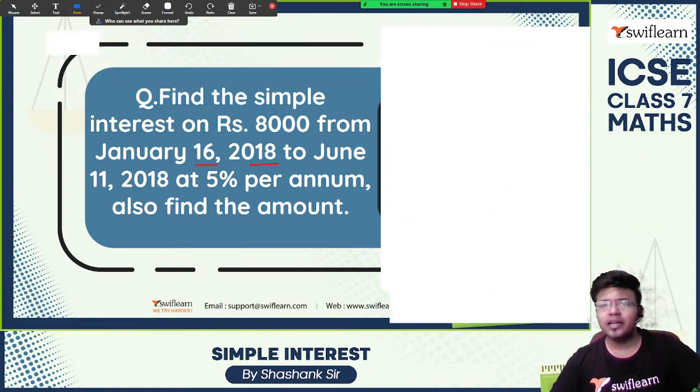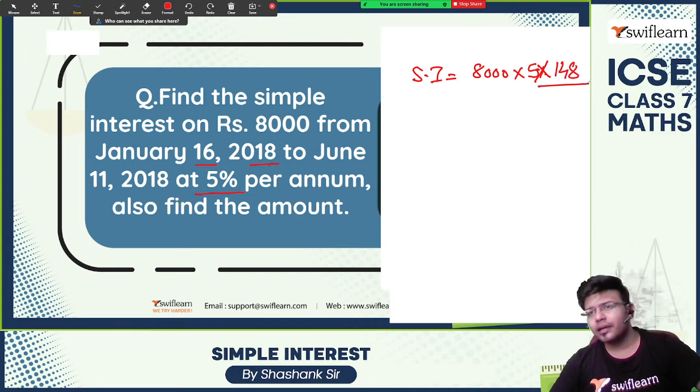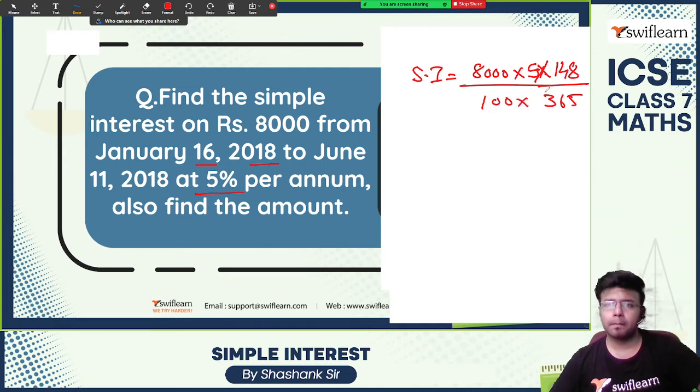Find the simple interest. So SI is equal to 8,000 at the rate of 15% per annum, into time period 148 days by 365, divided by 100. You do this calculation, you will get the answer. Also find the amount: add the simple interest to 8,000, you will get the amount.